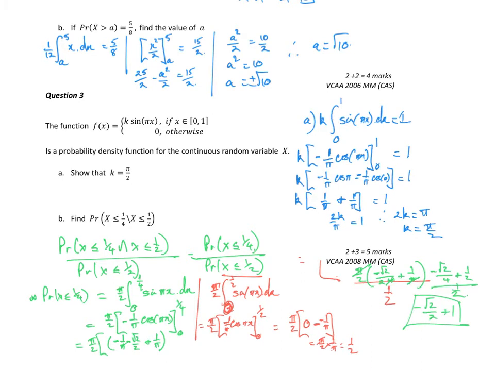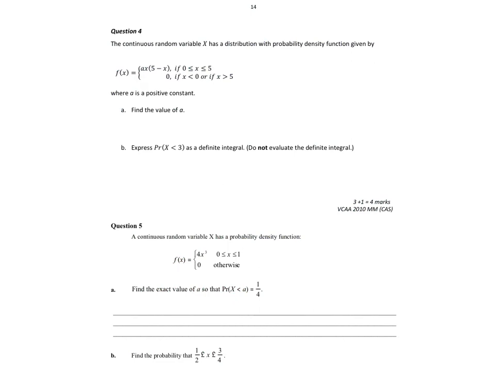Righto. We've got a random variable x distributed with probability function where A, find the value of A. Geez, we've done this a few times, haven't we? So let's start with, if I take A out the front as a common factor, I'm going to multiply the x in. I get 5x minus x squared dx between 0 and 5, and that has to equal 1. Okay, so I get A, add 1 to the power, so 5x squared on 2 minus x cubed on 3 between 5 and 0 has to equal 1.